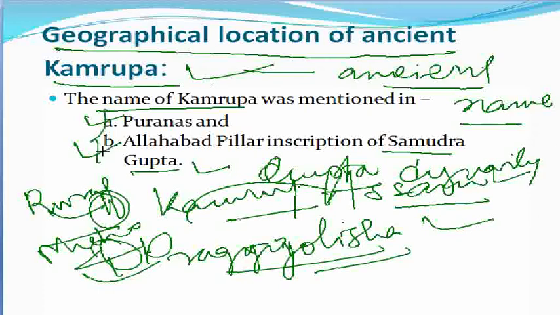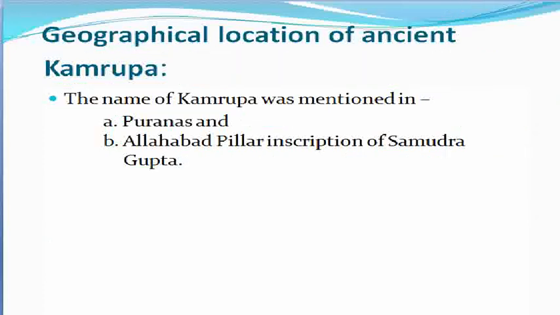So when we talk about important questions that may be asked in examinations, for example, in which text the name of ancient Kamrupa is mentioned, obviously the answer will be the Puranas. And secondly, in which pillar inscription of the Gupta dynasty the mention of Kamrupa is found, then obviously the answer will be the Allahabad pillar inscription. So this may be important from the exam point of view.